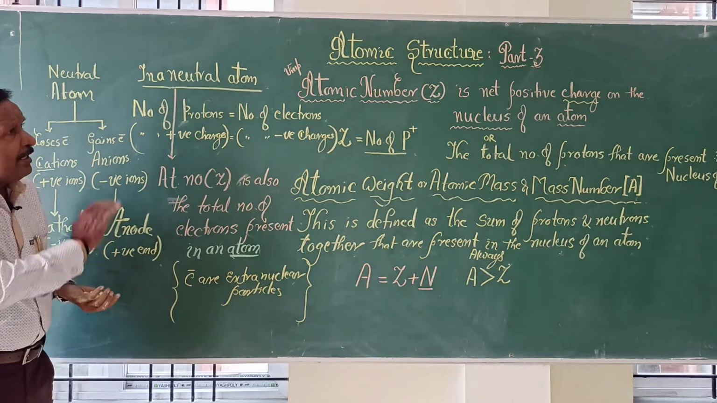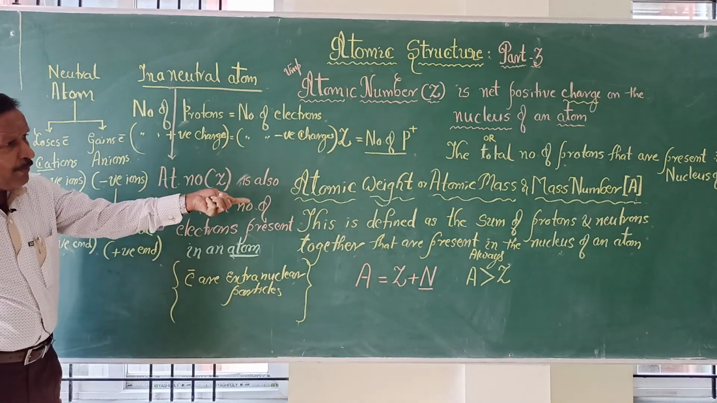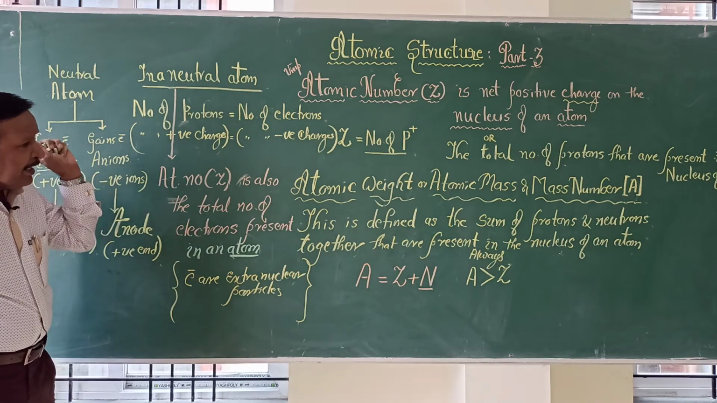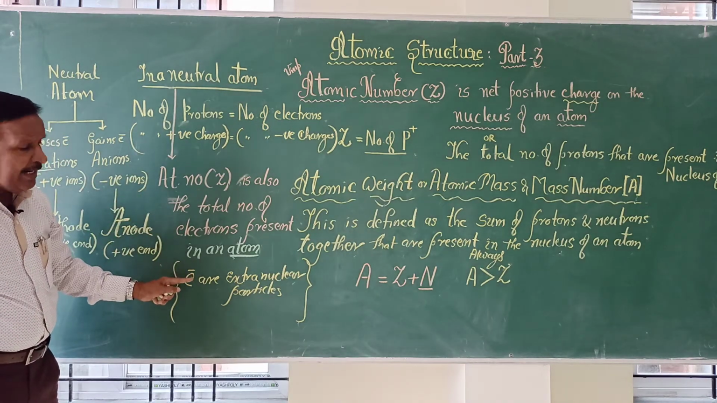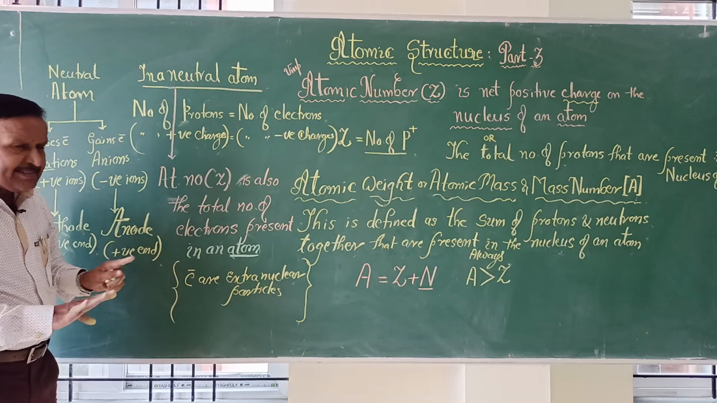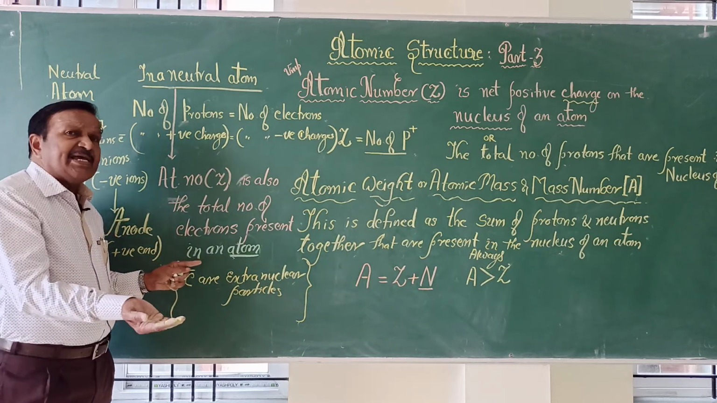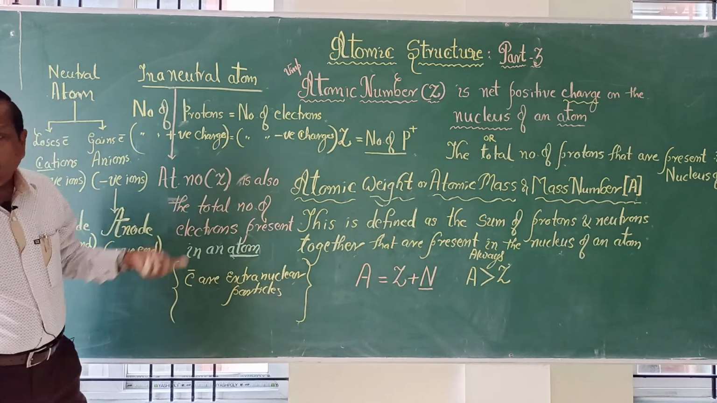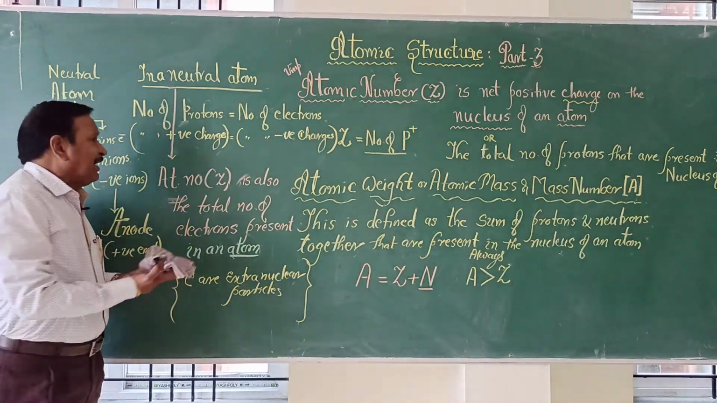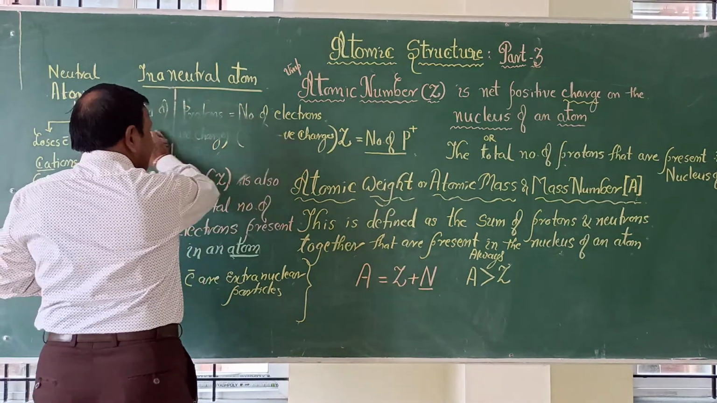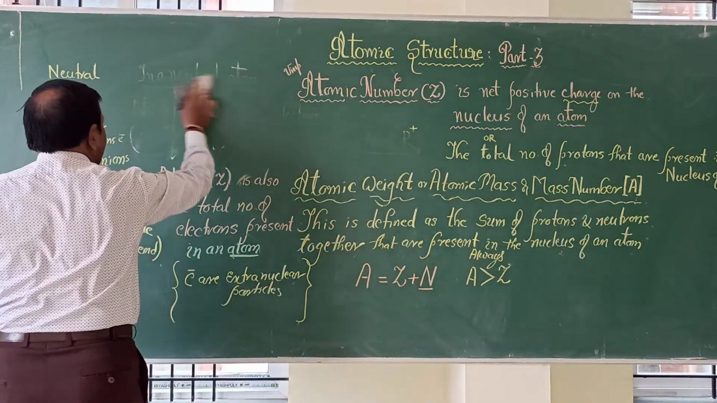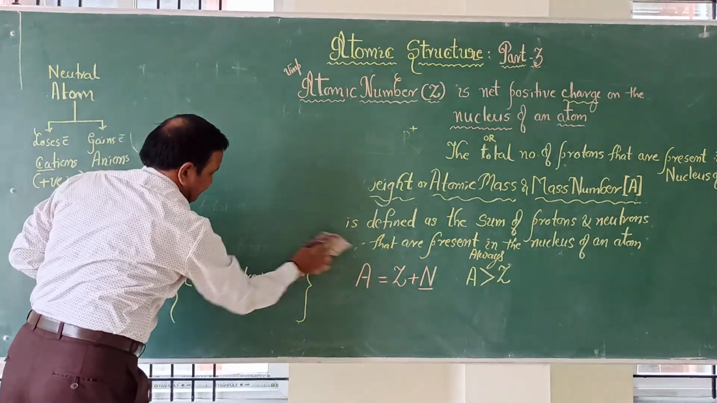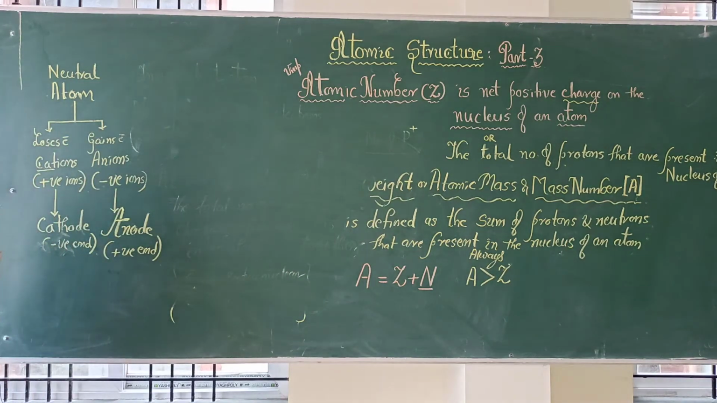So this is about atomic number. Then atomic weight, or atomic mass, or mass number, whatever you can use. Electrons are the extranuclear part. They are not present in the nucleus. Leaving the nucleus, where they are present, how they are present, and how they are arranged, all of that we are going to study in detail in the models. Next we are going to study what nucleons are, as they may ask you: what are nucleons?